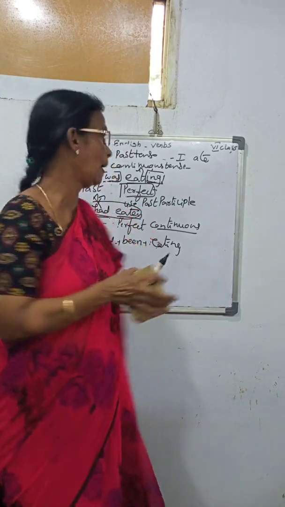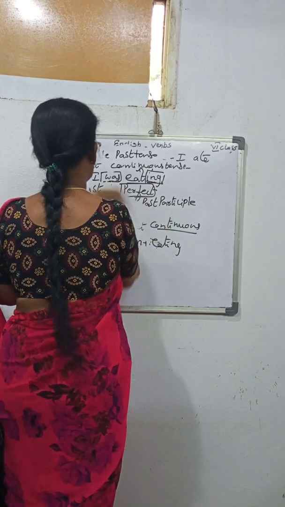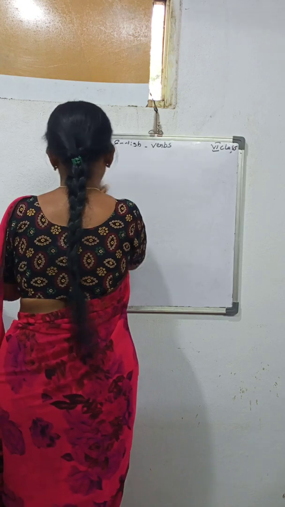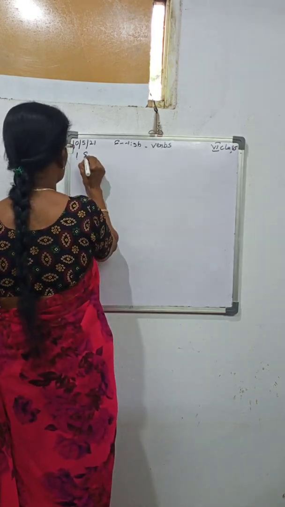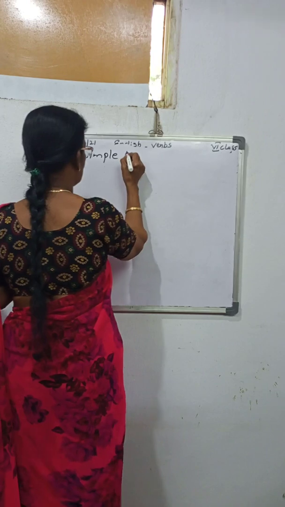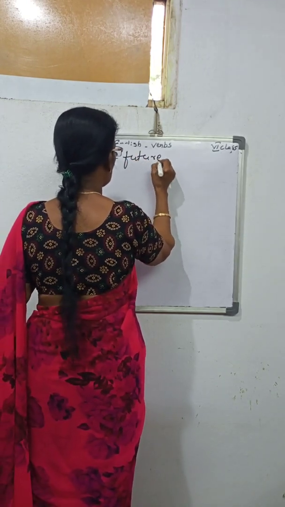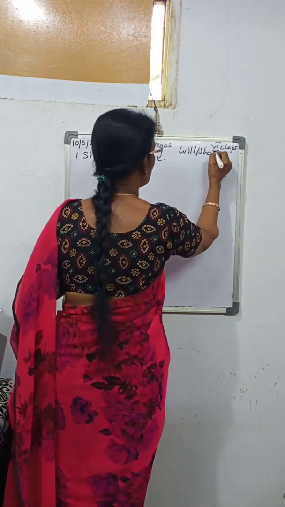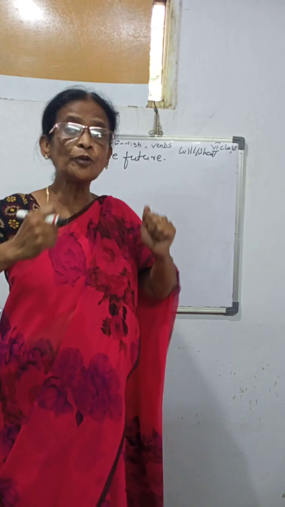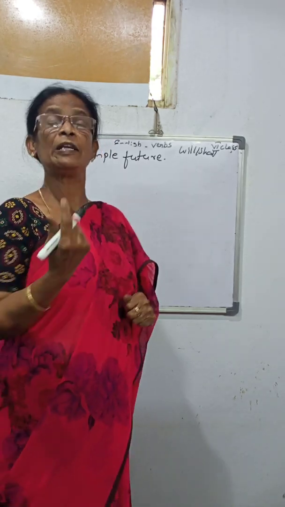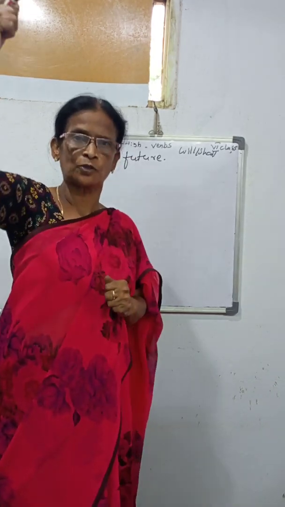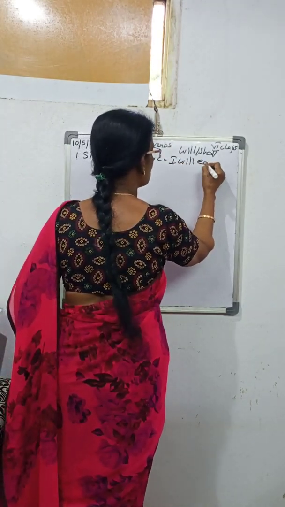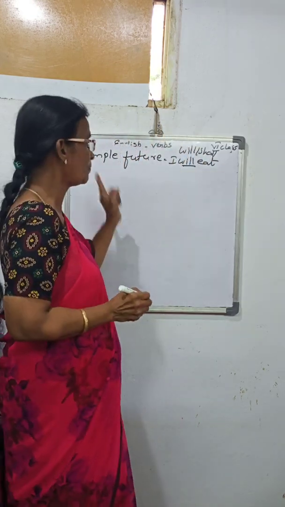Then third form, future tense. Simple future. So will and shall show the future tense. Will is the strong determination. I will write. Teacher will come. So will shows the future, tomorrow's action. So I will eat. Here will shows the future, simple future.